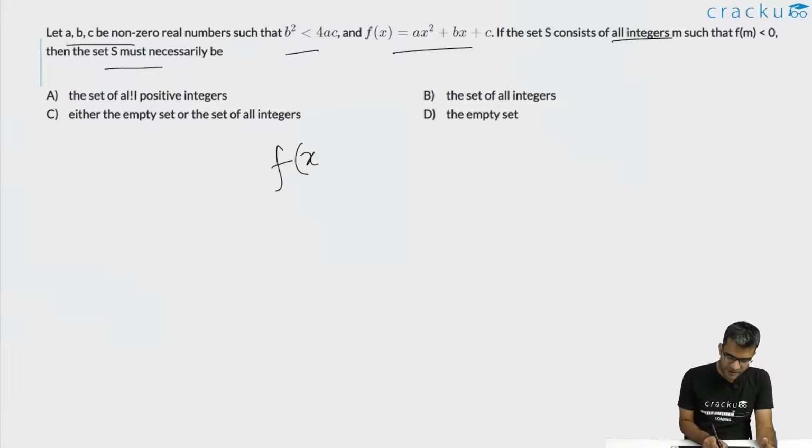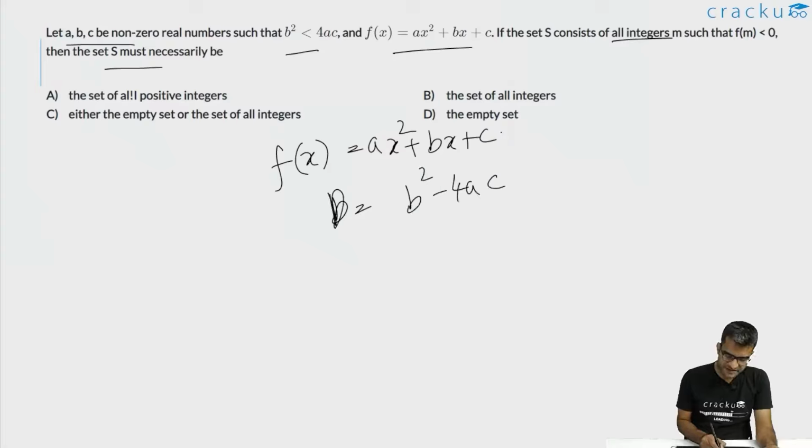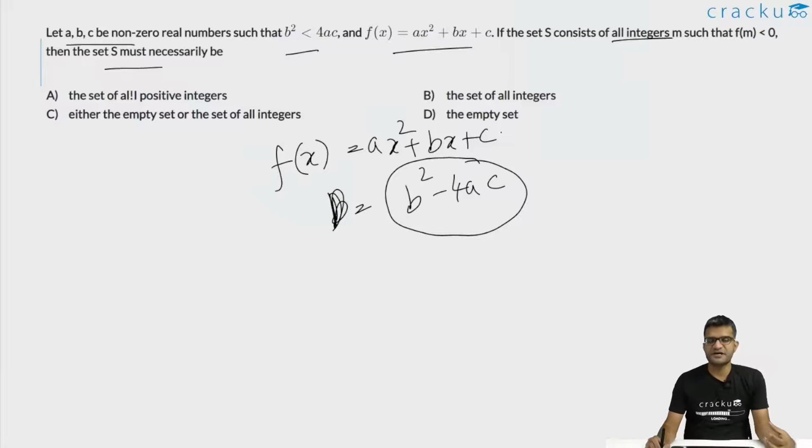F of x is a quadratic equation which is of the form ax square plus bx plus c. Now we know that the discriminant of this quadratic equation, D, is equal to b square minus 4ac. This is the discriminant. And the discriminant of a quadratic equation is important to help us in figuring out the number of roots of this quadratic equation.